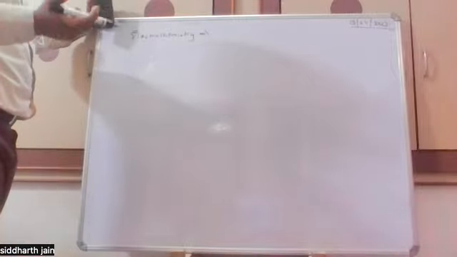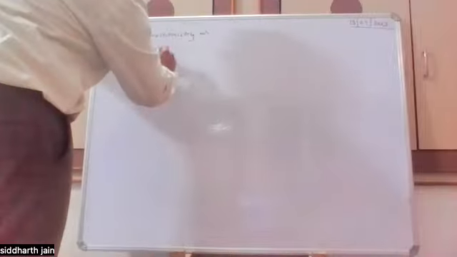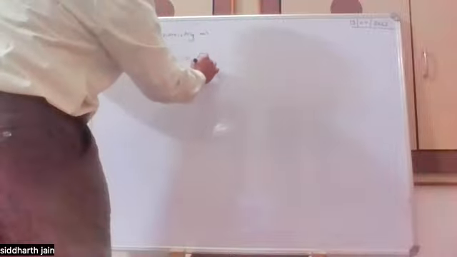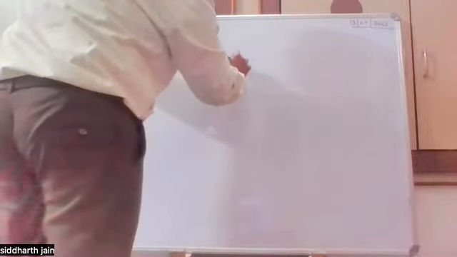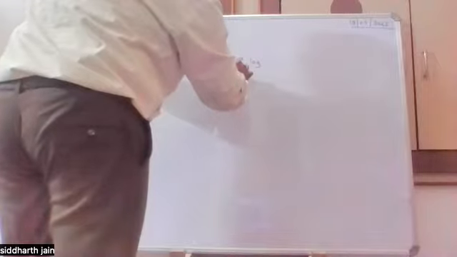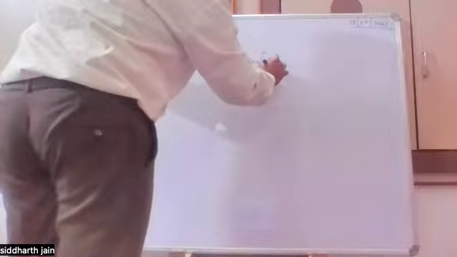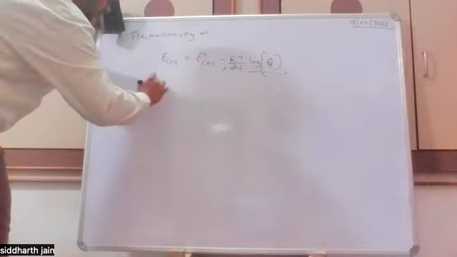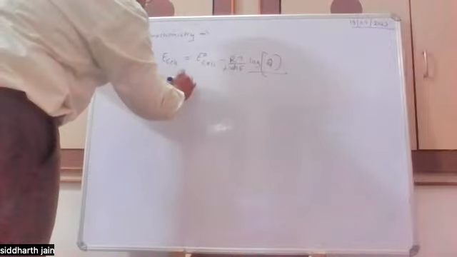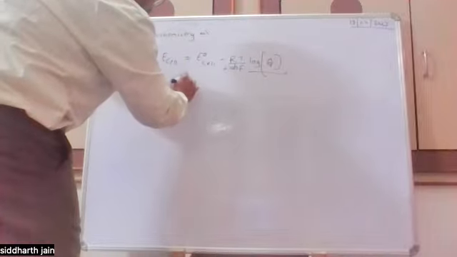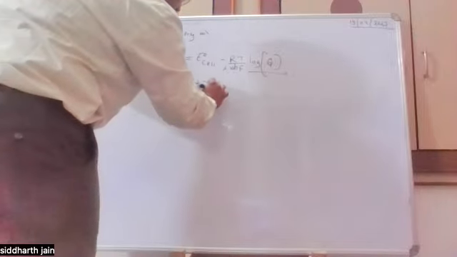For example, E cell is equal to E naught cell minus RT over nF times log Q, where Q is the reaction quotient. For example, a reaction between Cu2+ and Zn going to Zn2+. Yes, good.